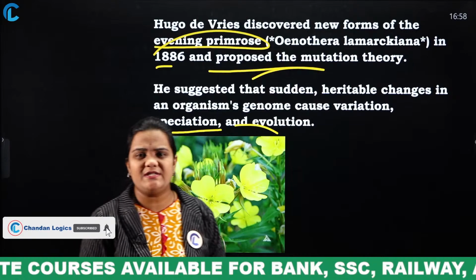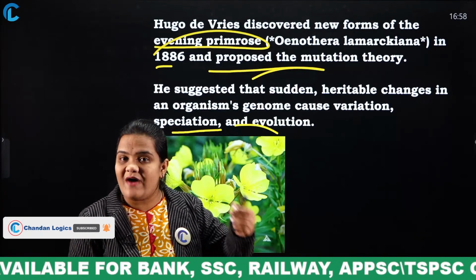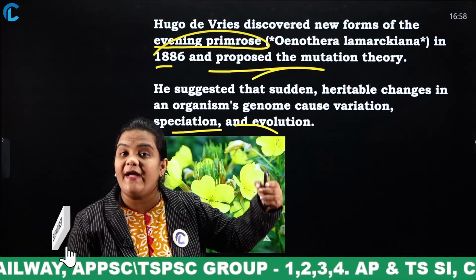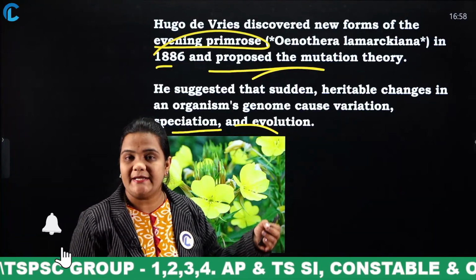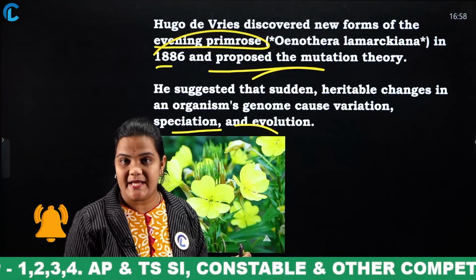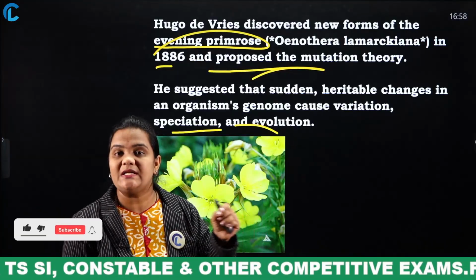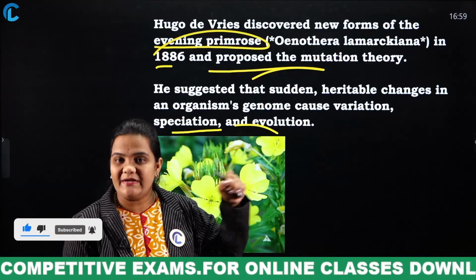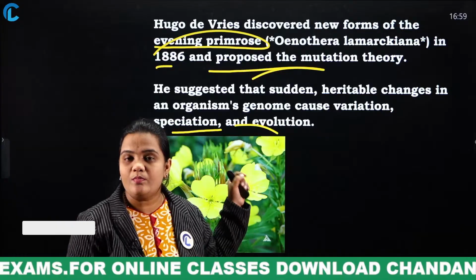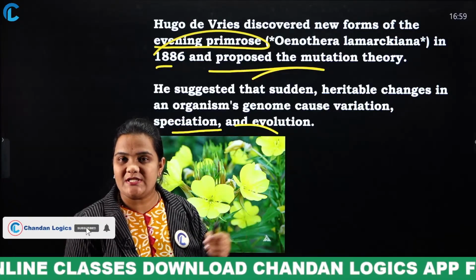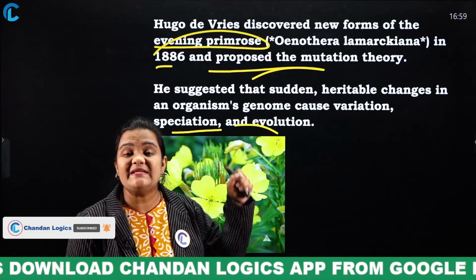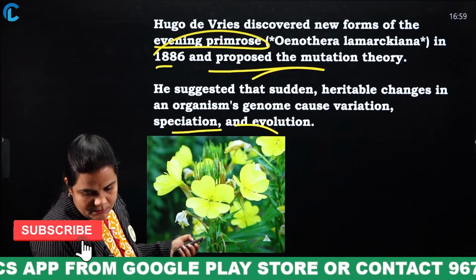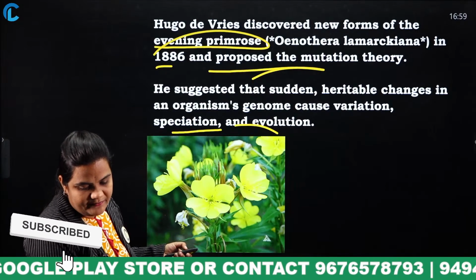What is this mutation theory? Pollen grains of one plant, if they fall on another plant, what different variation of species will originate? That is known as what? Mutation theory. So the study of the mutation theory first happened on which plant? This evening primrose. Remember, very very important. And the scientist who discovered this mutation theory is whom? Hugo de Vries in 1886. Clear? Not T.H. Morgan, it's Hugo de Vries.